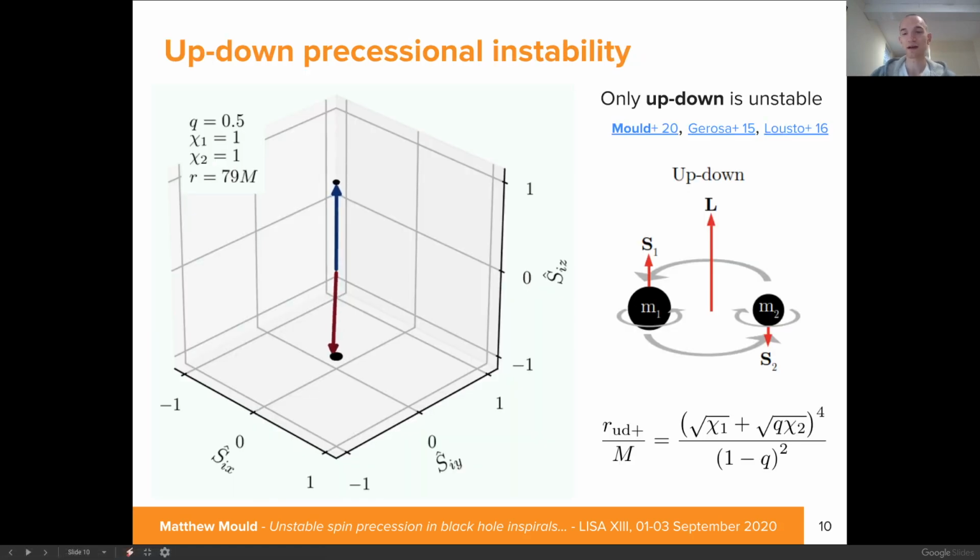Namely, the up-down configuration encounters an instability at a critical orbital separation given by this expression here, at which the oscillation frequency transitions from being real to complex. In terms of the dynamics, this corresponds to a transition from stable small amplitude oscillations around the exact alignment, as seen in this movie here, to an unstable out-spiraling of the spin vectors due to spin precession, leading to large misalignments.